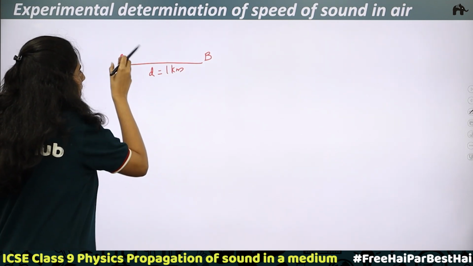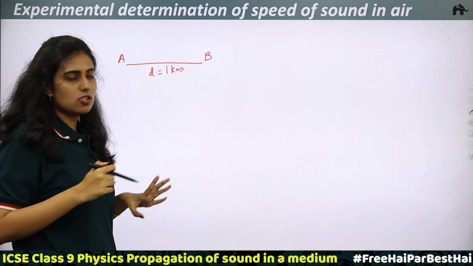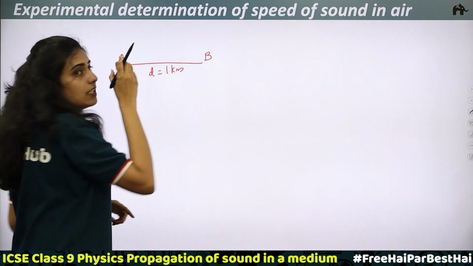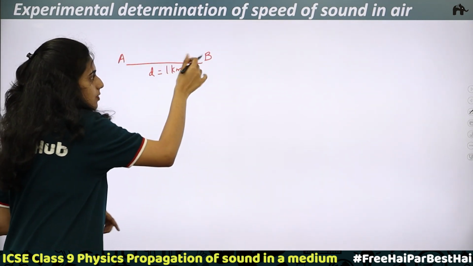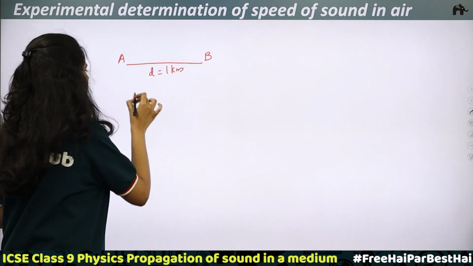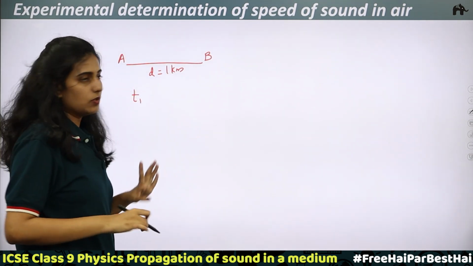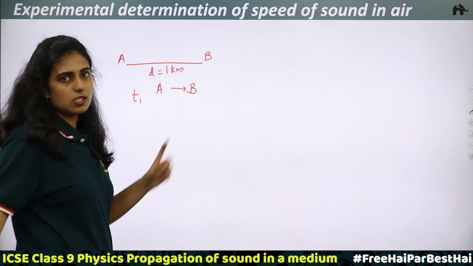Okay, so here when the gun is fired, a flash is seen, B starts the stopwatch, and he ends it when the sound of the gun, the firing of the gun, is heard. That is when B stops it. So there will be a time interval T1. So we get a time interval T1. That is, A fires the gun and B has a stopwatch.